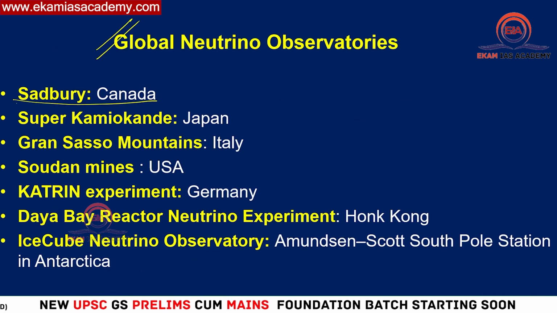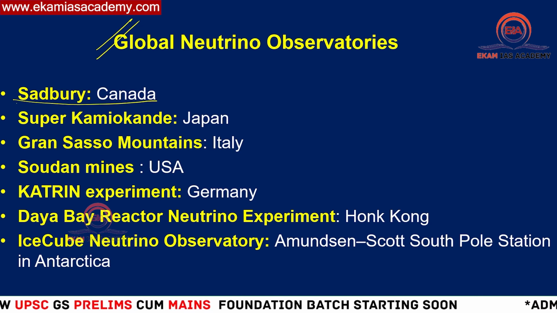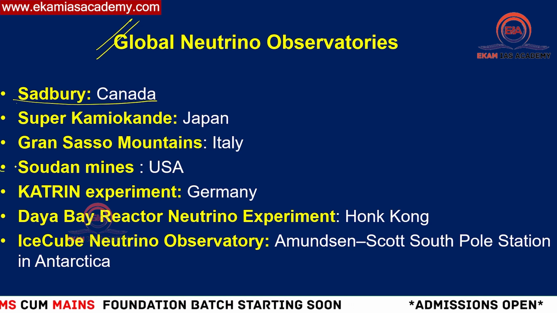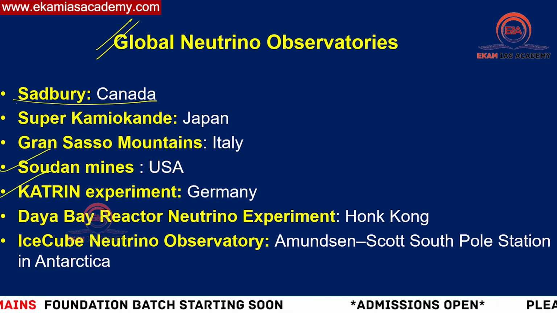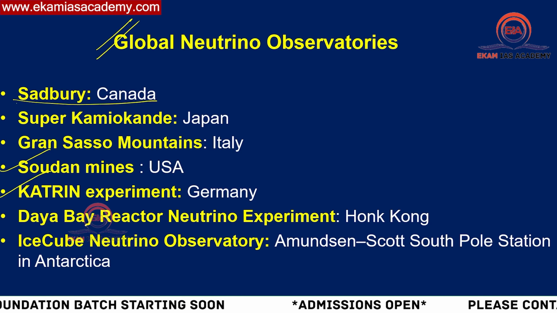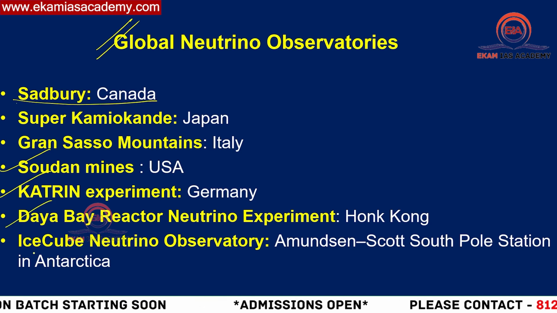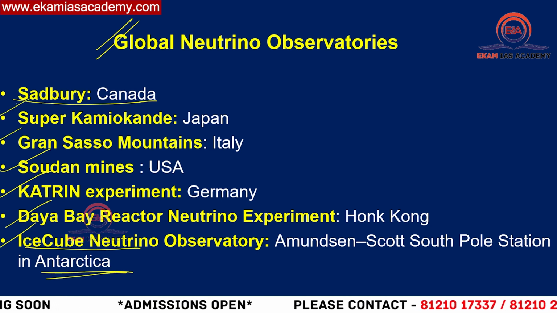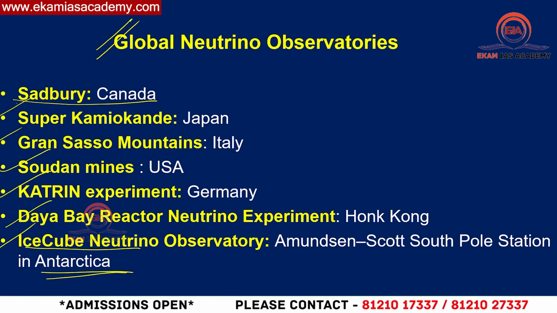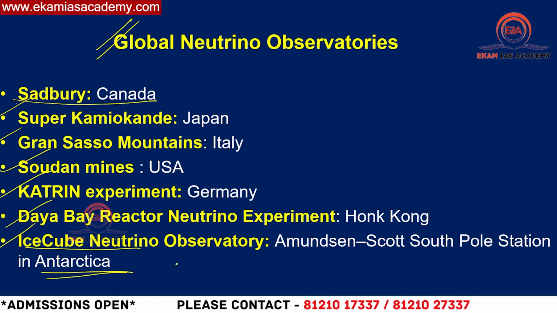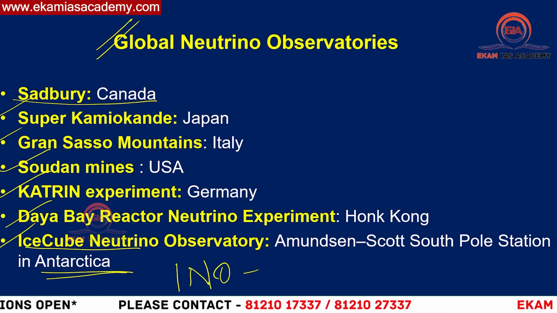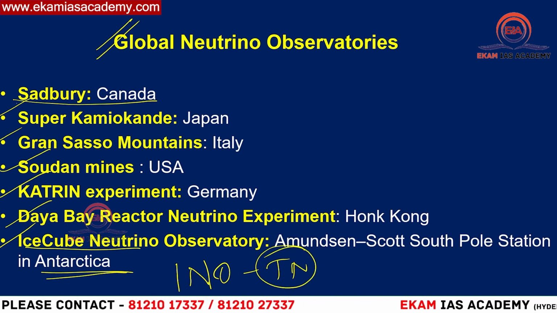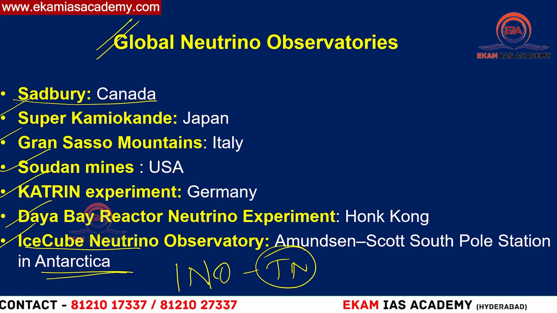Here we have Sudbury in Canada, Super-Kamiokande in Japan, Gran Sasso Mountains in Italy, Soudan Mines in USA, KATRIN Experiment in Germany, Daya Bay Reactor Neutrino Observatory in China, and IceCube Neutrino Observatory in Antarctica. In this way, we have global neutrino observatories located in different parts of the world, along with the India-based Neutrino Observatory located in Tamil Nadu, Theni district. This can also be asked in coming exams, so be thorough with these things.